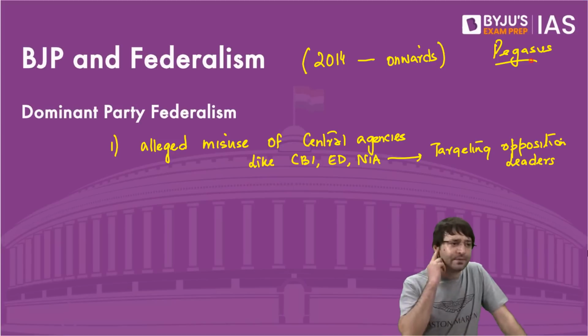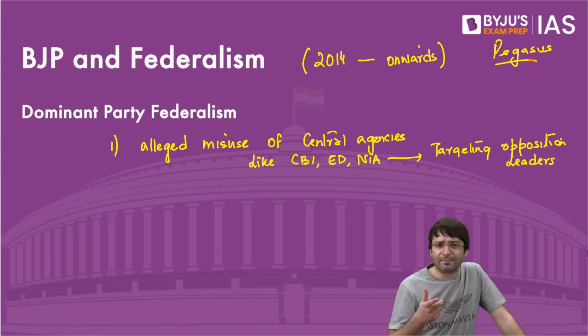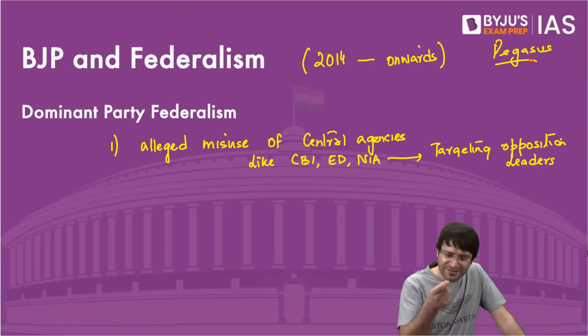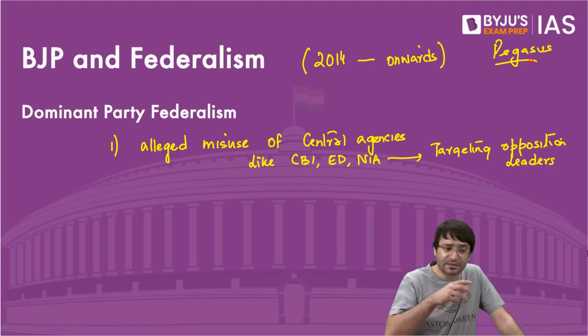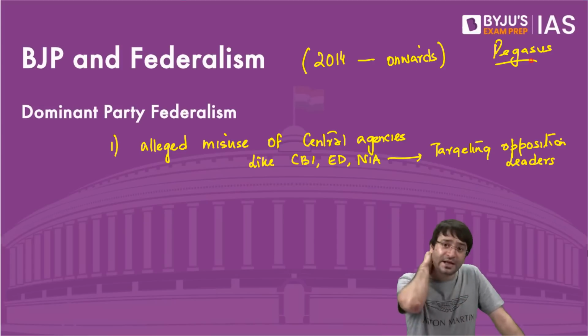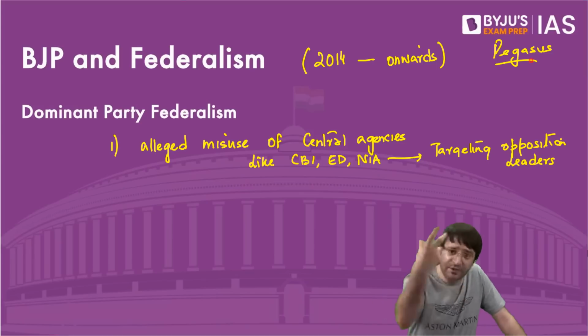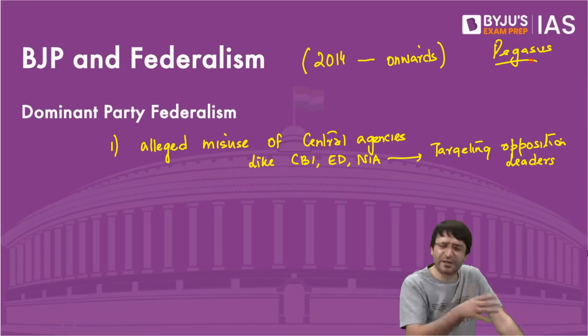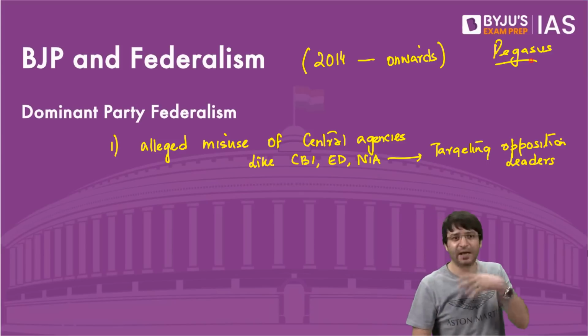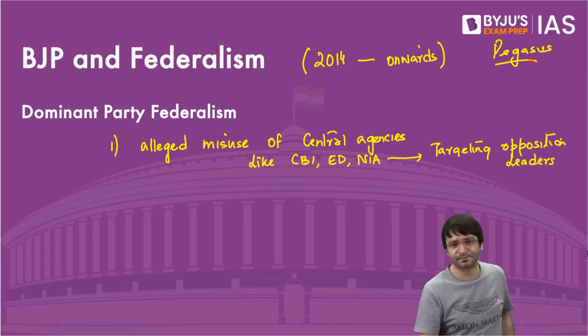What is Pegasus? Basically, normally what happens, I have a phone. You will send me a link. I will click on this link, which I should not have. You have hacked into my phone. When you have hacked into my phone, now you can operate my phone from a remote location. That is hacking. Pegasus is a sophisticated software that gets installed in your phone. Your phone is surveilled even without you knowing it. You don't have to click on anything. Because of various vulnerabilities, Pegasus is installed and now your phone is being tracked.